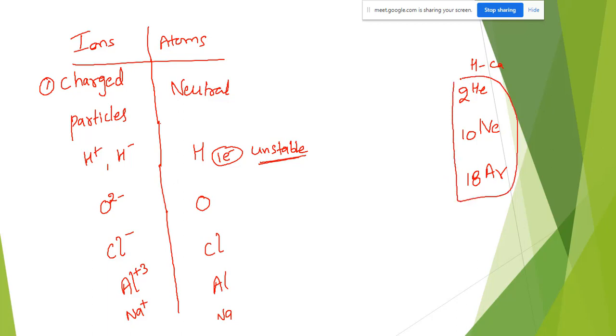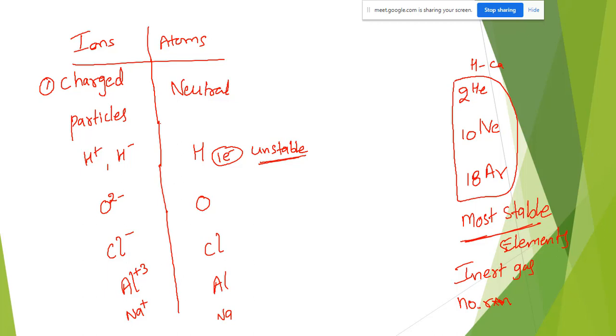These are the most stable elements. These are also known as inert gases. What is the meaning of inert gas? Inert gas means no reaction.